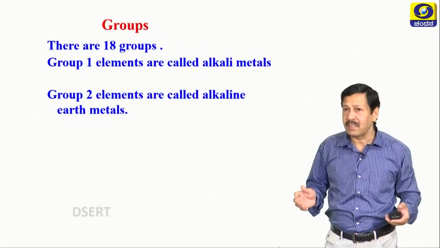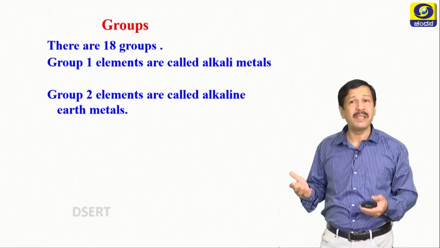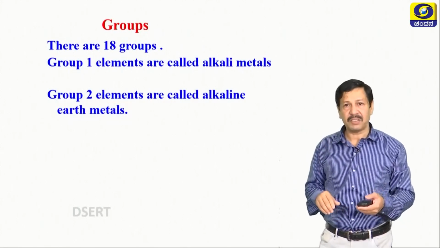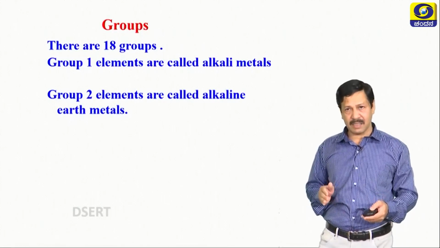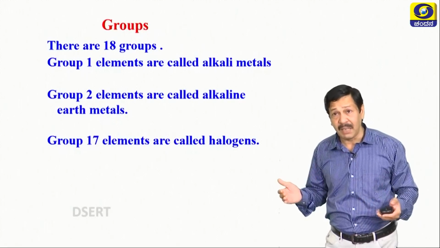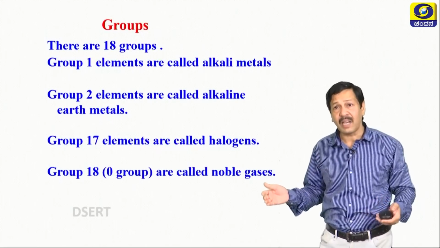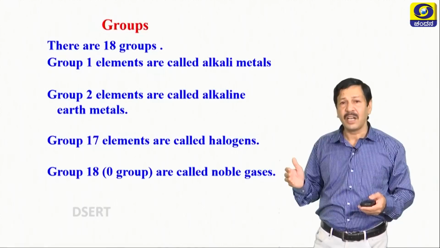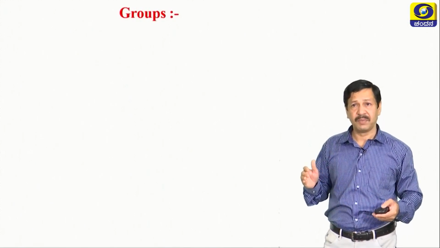Group 1 elements are the alkali metals because they form water soluble bases when they dissolve in water, hence they are called alkali metals. Then group 2 elements are called alkaline earth metals. Group 17 elements are called halogens. Group 18 are called zero group elements or noble gases. Like this, we have different common names for these.